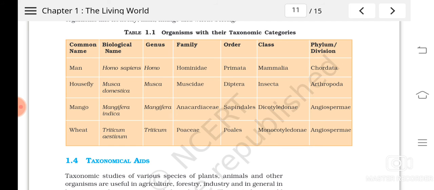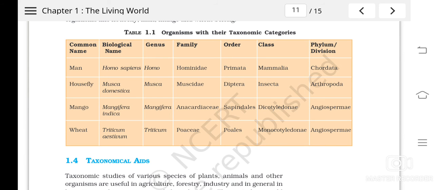For example, man, the biological name will be what? Homo sapiens, meaning the genus will be Homo and species name will be sapiens. Family, Hominidae. Order, Primata. Class is Mammalia, and phylum or division is Chordata.